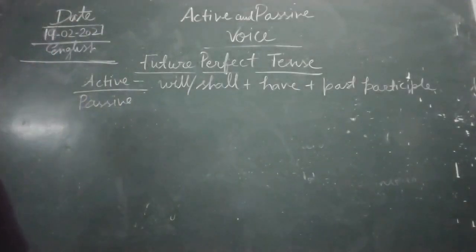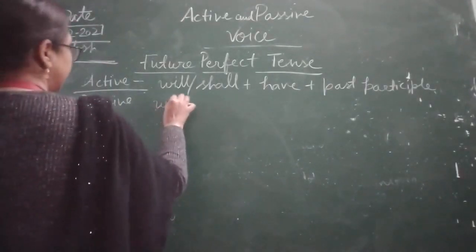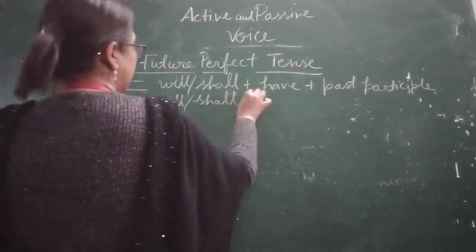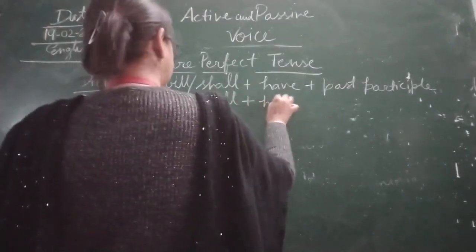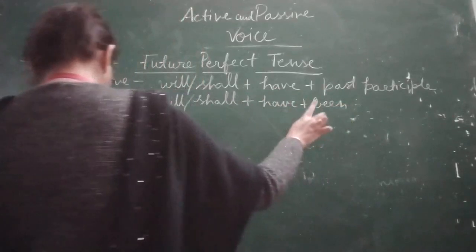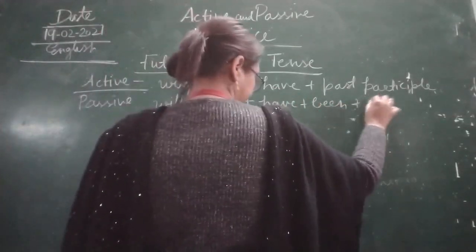Now we are moving to the passive voice. What will we do in this? Will and shall will remain the same, will and shall, and after that plus have plus been, okay, plus been plus past participle.